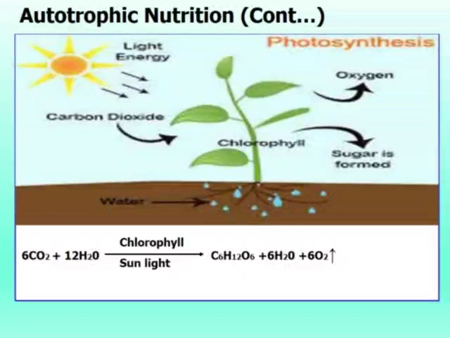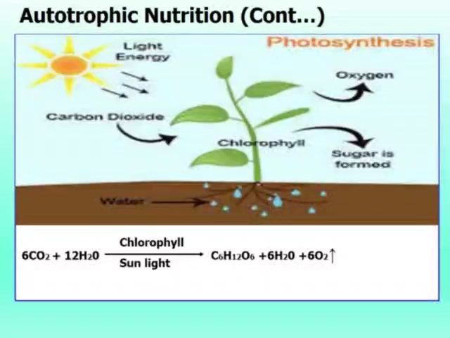They take carbon dioxide from the atmosphere and water from the underground soil, and in the presence of sunlight and chlorophyll they form carbohydrate, sugar, and oxygen is also liberated as a byproduct. And this carbohydrate is used by us and the oxygen is also used by us.